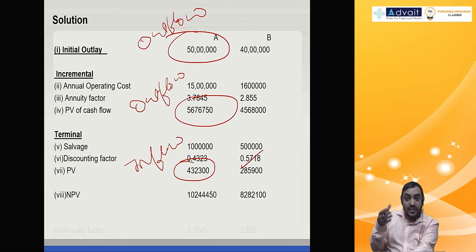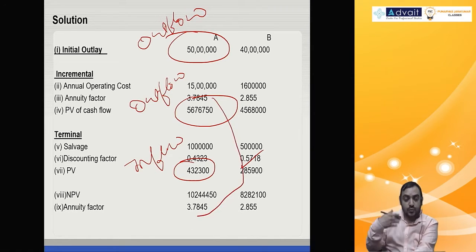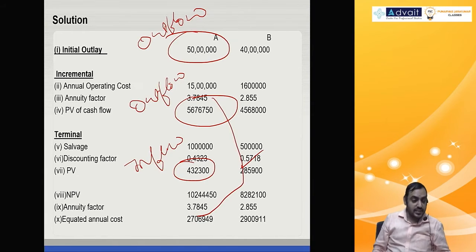That is the NPV. Divide by the same annuity factor. That is the extra step here. EAC you get is 27 lakh 6,949 and 29 lakh 911. Because it's a costing decision, you choose whichever is less. Machine A's annual cost is less, so that is selected.